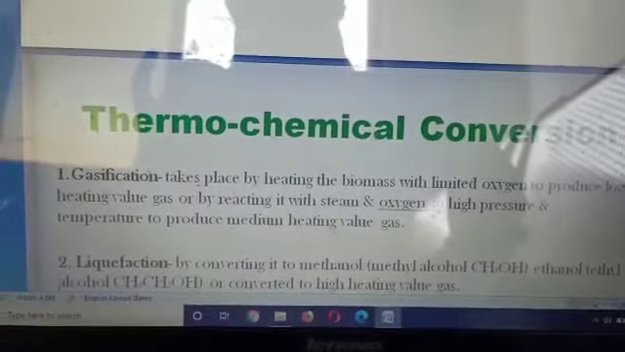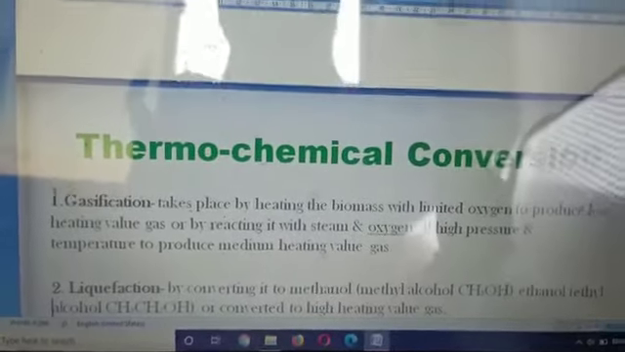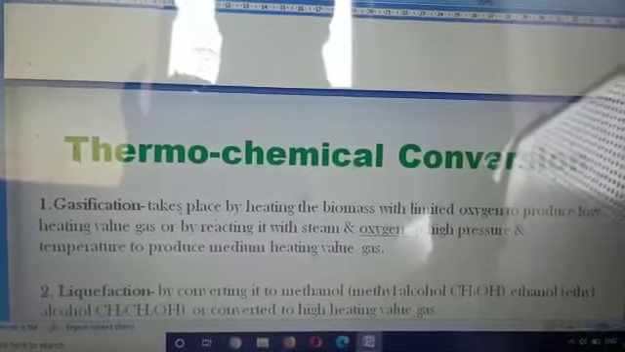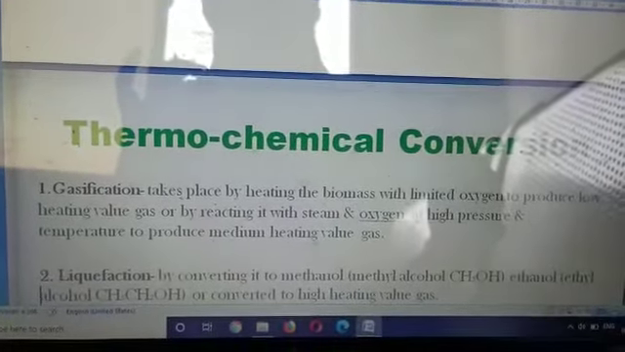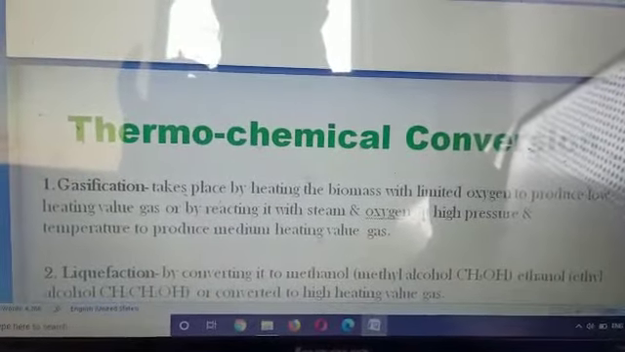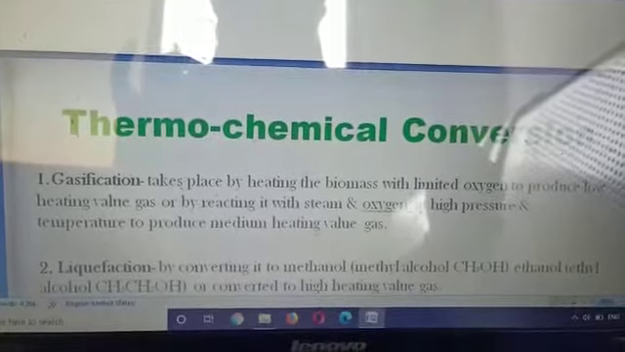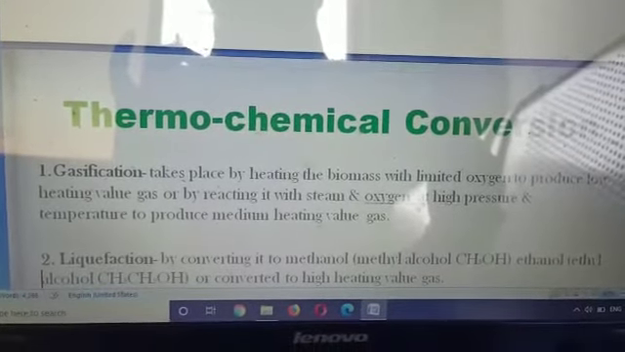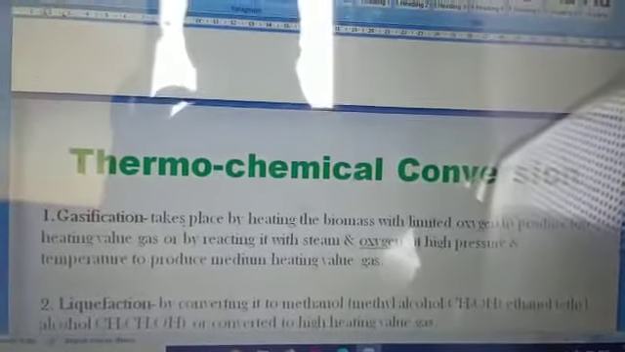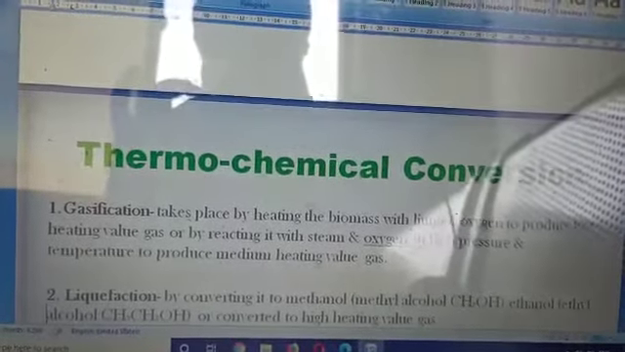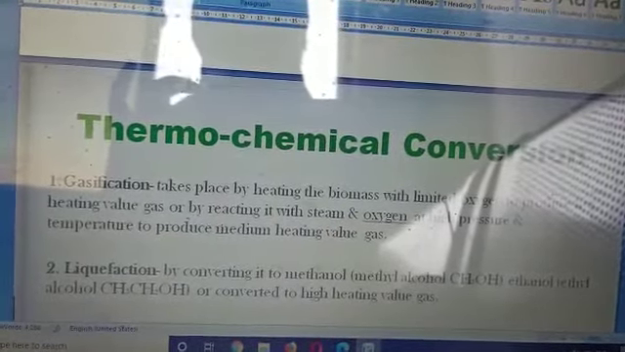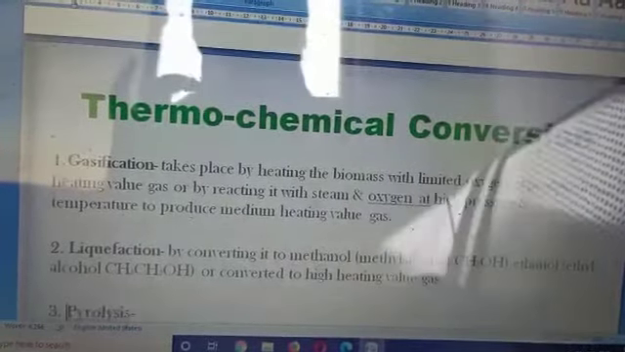So when coming to gasification, heating the biomass with limited oxygen produces a low calorific value gas. Okay, that is one technique. Or by reacting with steam or oxygen using a high pressure, this is the other technique. In the first technique, low heating value gas is produced, whereas in the second technique, medium heating value gas is produced. When coming to the second process, that is liquefaction, methanol, ethanol and alcohol are converted to high heating value gases.